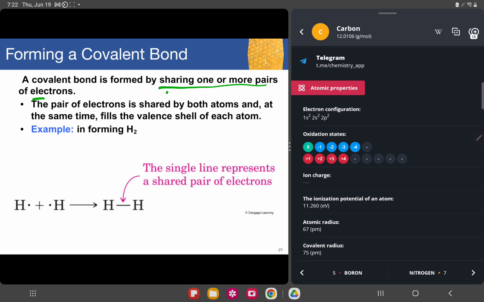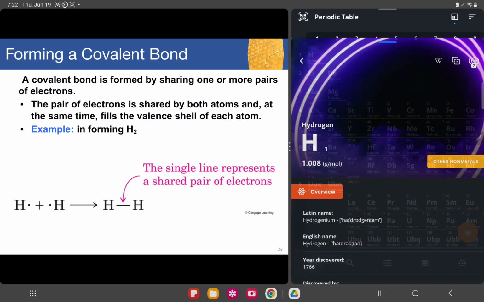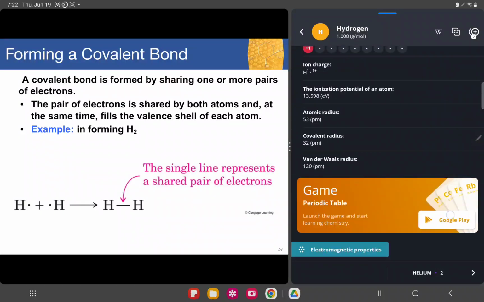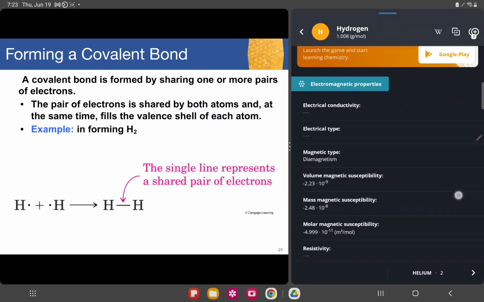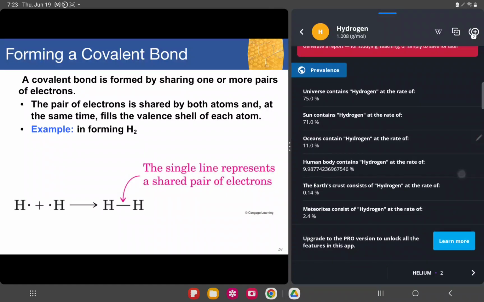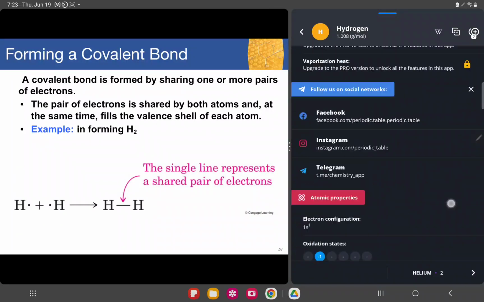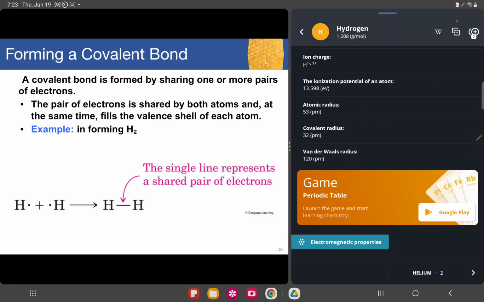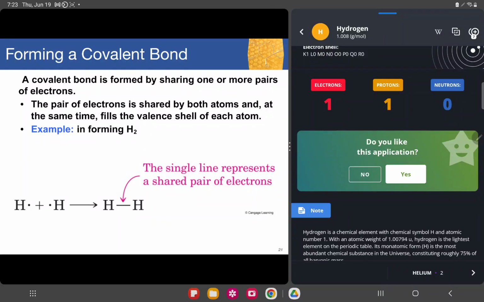So say, for example, for hydrogen, remember the octet rule. On its first shell, we have 2. And if we're going to check how many electrons hydrogen has, of course, it's equal to its number of protons. If the proton is 1, the electron is also 1. So electron is 1, proton is 1. And how many do we need on our first shell to make it stable? We need 2. On the second shell, we need 8.